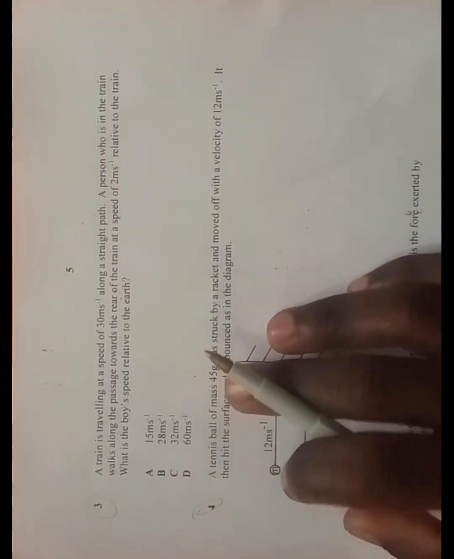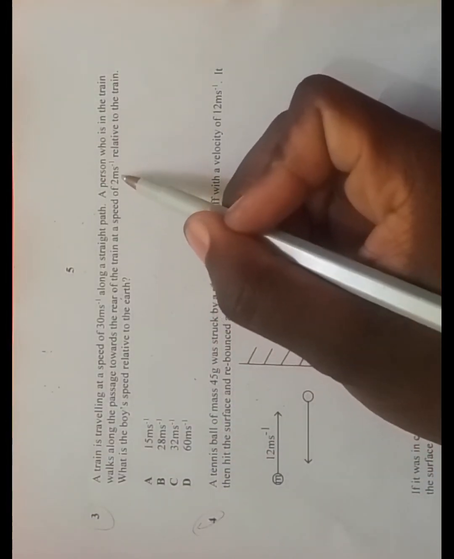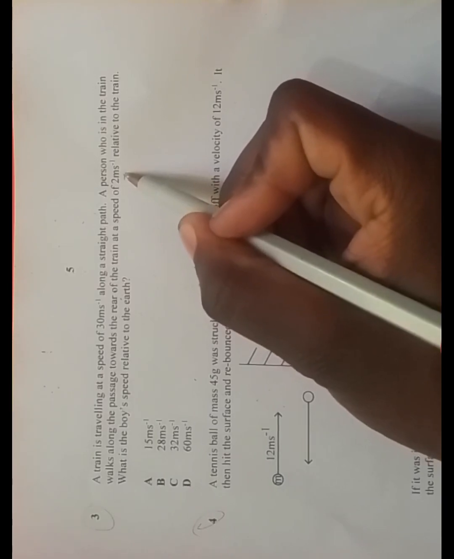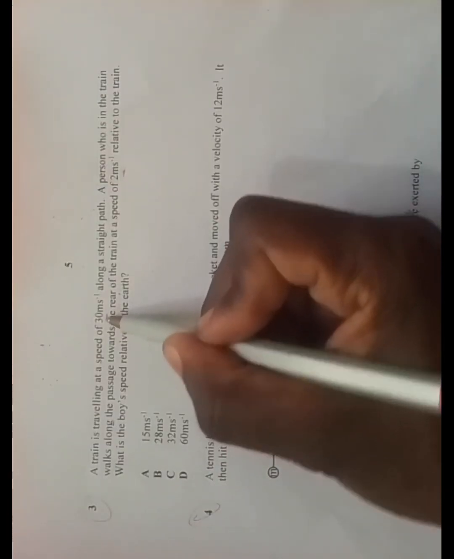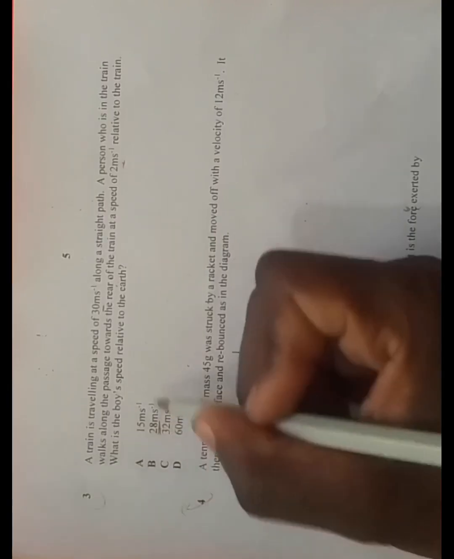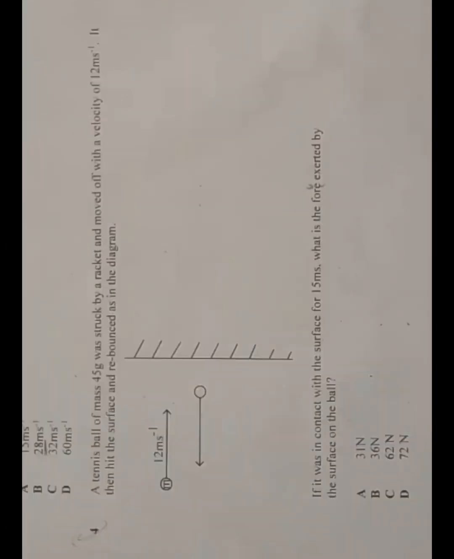So therefore, this person was moving at 2 meters per second towards the rear of the train, and the train was moving at 30 meters per second. So 30 minus 2, which is 28 meters per second, is the speed of the person relative to the earth, right? So therefore, the answer to the question will be B, right? So let's move on to question 4.